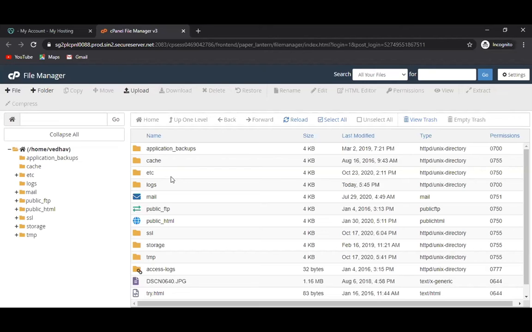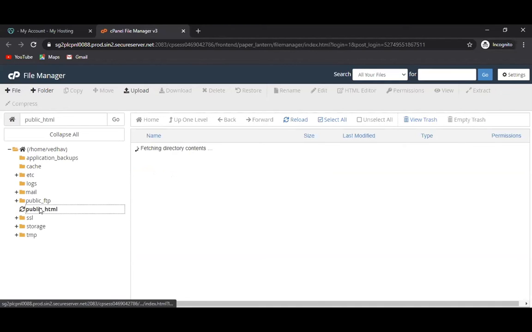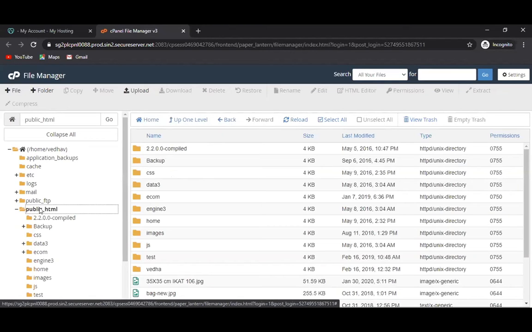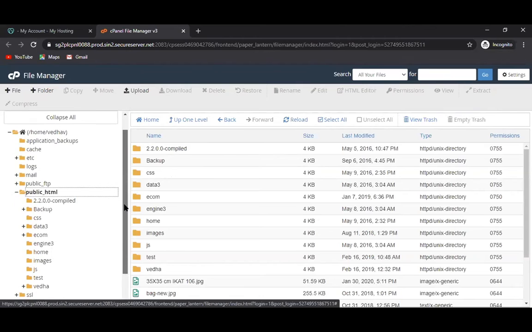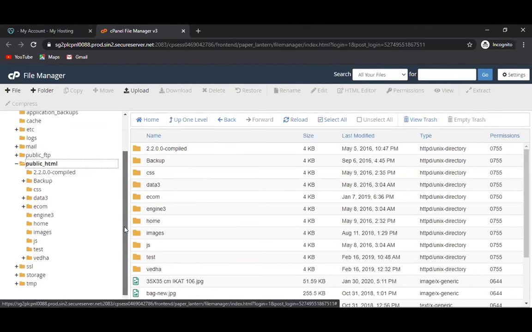So go to the public underscore html. These are the different folders you have created on your server. All the website data is in general stored in public underscore html. In that public underscore html, if you scroll down, you have only one website there. They have given one free website, that is Vishesh Exports. Right now you have only one website here.